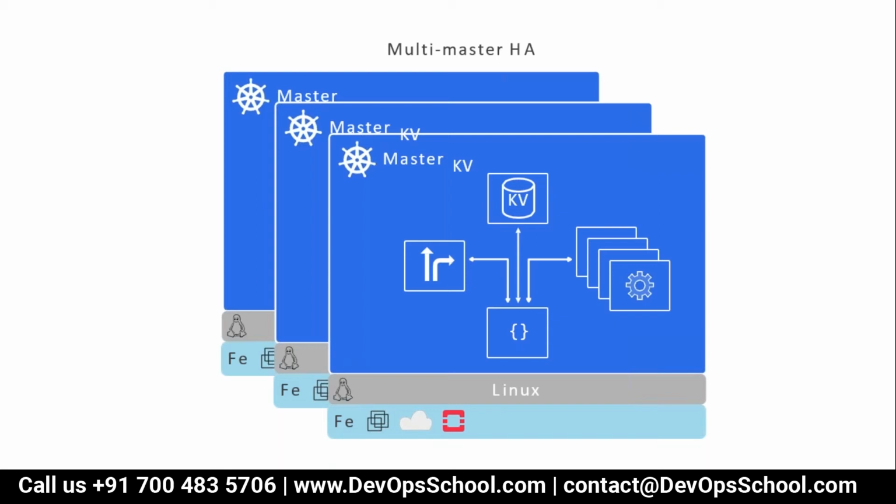If one master is not working, a second master will take over and do the things on behalf of the first master. That's what we call HA, high availability. So you may have 3 masters, or 5 masters, depending on you. 3 masters is too much actually for production, but it always has to be odd: 3, 5, 7, something like that. So multi master HA is possible.